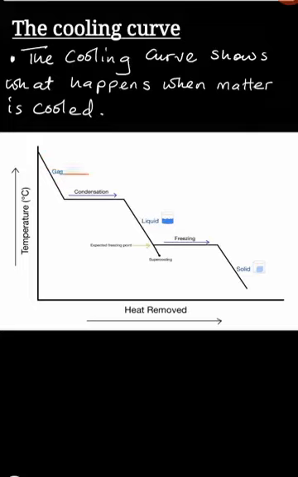So here you have gaseous matter. Here you have liquid matter. Here you have solid matter. This happens as you are removing heat from a particular form of matter. So you must learn how to interpret the cooling curve as well. So come with me so that we can understand the cooling curve even better. Now remember, the cooling curve looks like this.